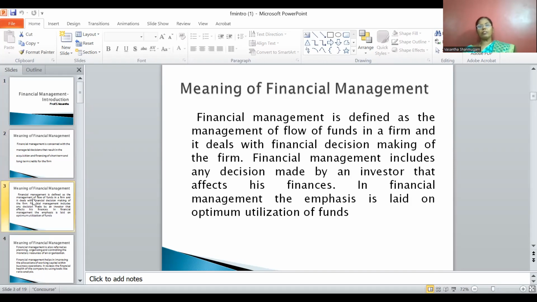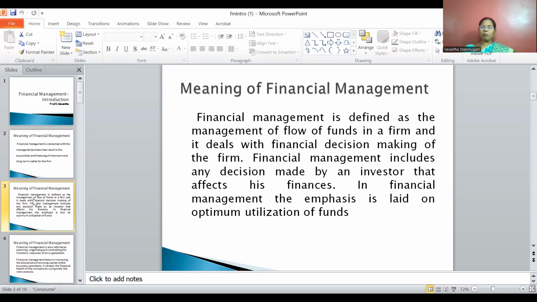So it is also defined as the management of flow of funds in a firm, and it deals with the financial decision making of the firm. It also includes any decision made by an investor that affects his finances. So here the main emphasis is optimum utilization of the funds at minimum cost.